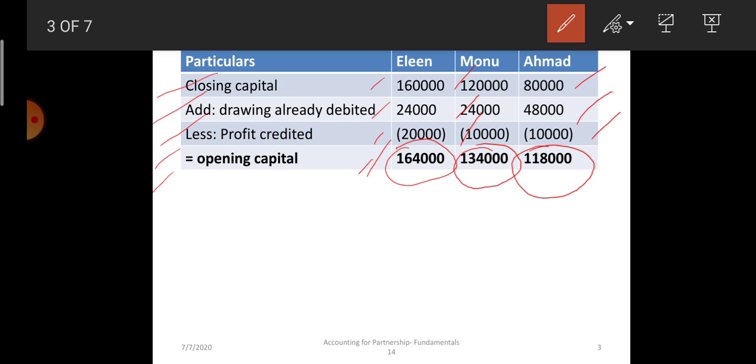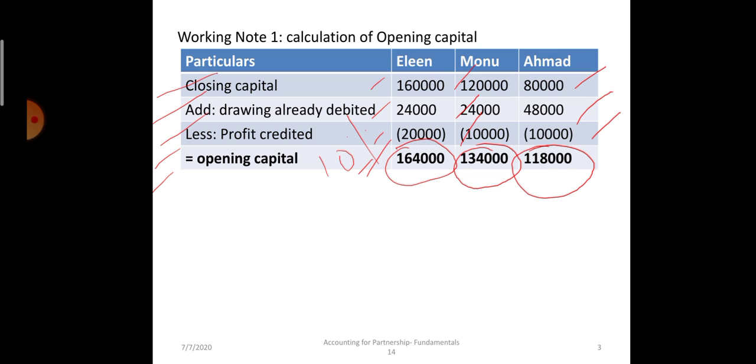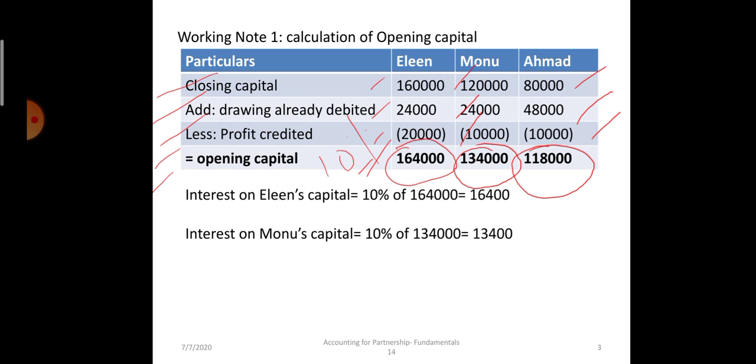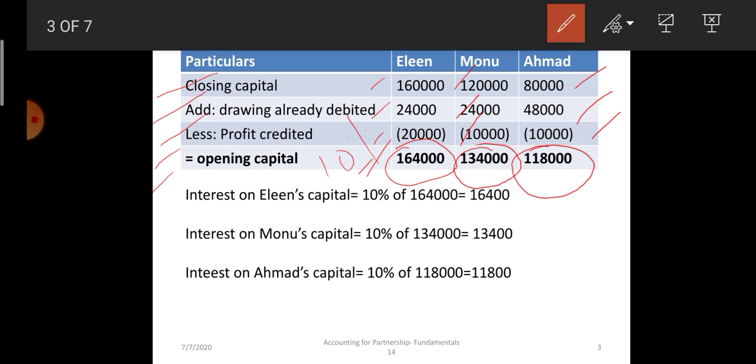On these opening balances, interest on capital will be allowed at the rate of 10%. Interest on Eileen's capital at 10% is 16,400 rupees. Monu's, on 1,34,000 at 10%, is 13,400. And interest on Ahmed's capital is 11,800 rupees. These are the opening capitals and interest on capital is these three amounts.